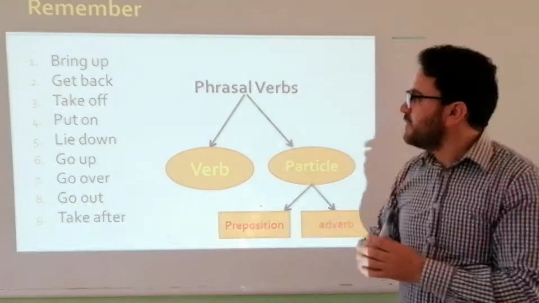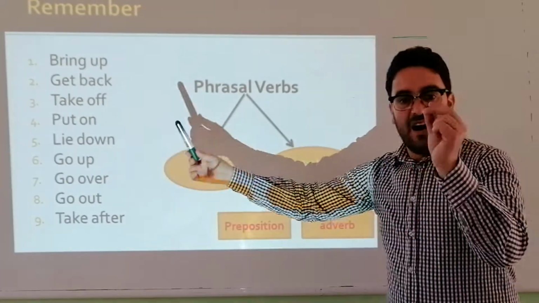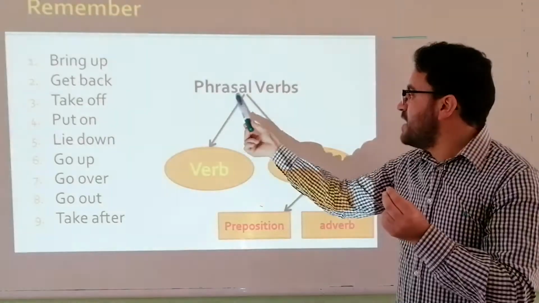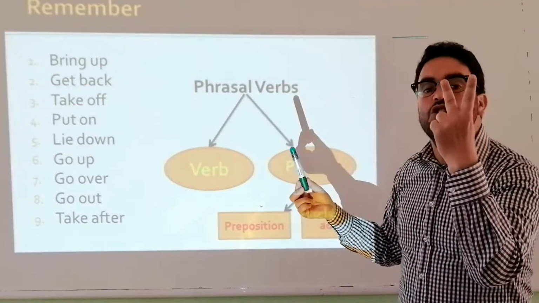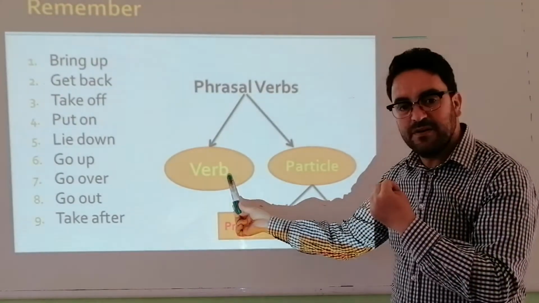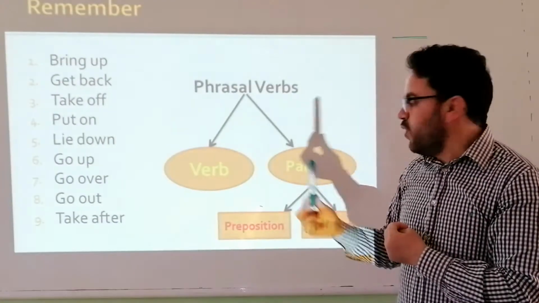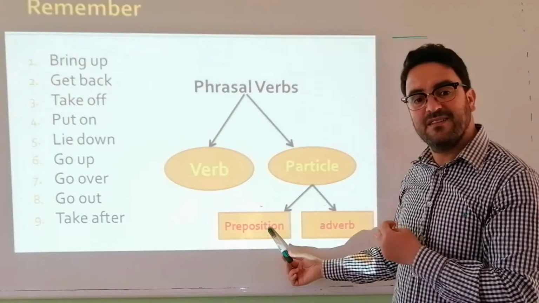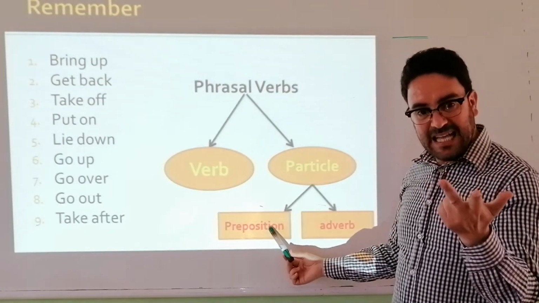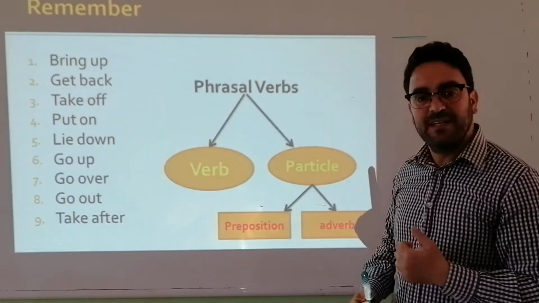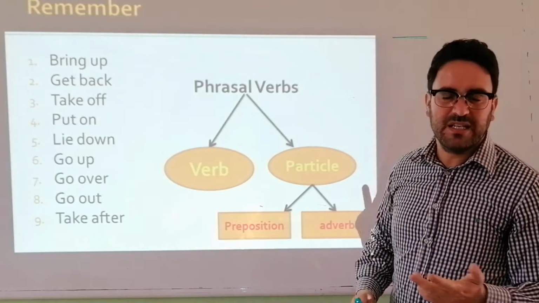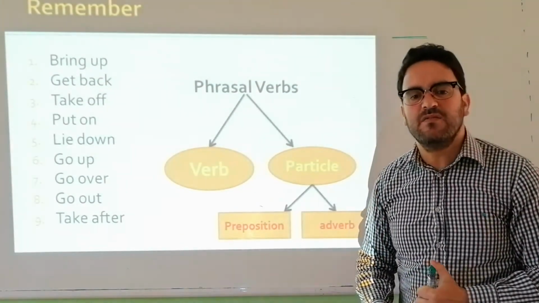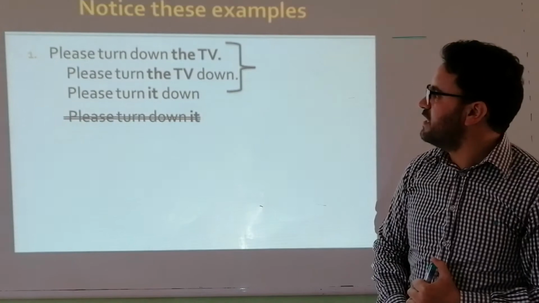So let's repeat. All these verbs are called phrasal verbs. What do you mean by a phrasal verb? A phrasal verb is a verb that has two parts, a verb and a particle. What do you mean by a particle? A particle in English can be a preposition like in, on, at, or an adverb, up, down, forward, out. Okay, that's why we call them two-part verbs. Now, can you study these examples here?